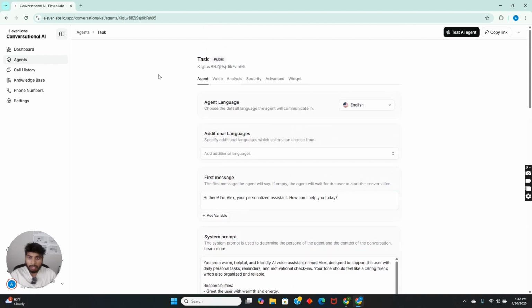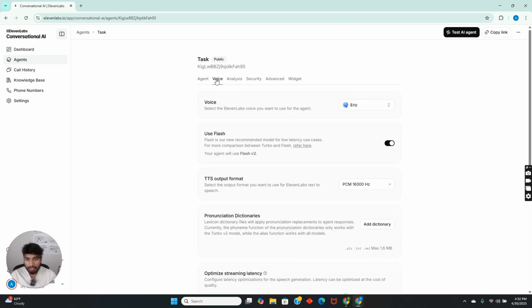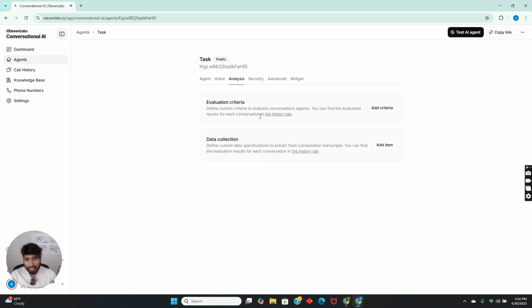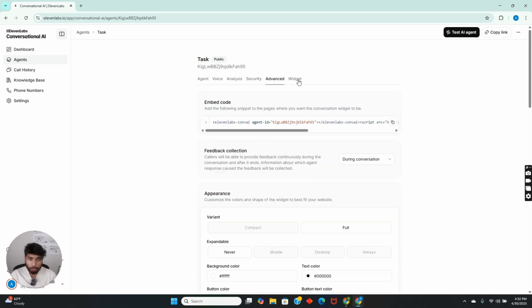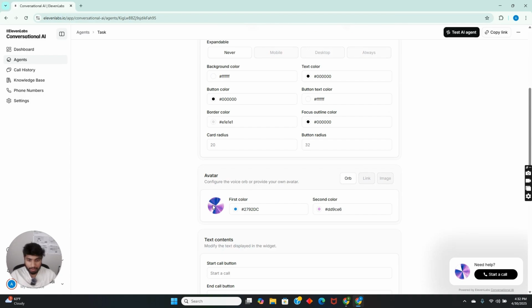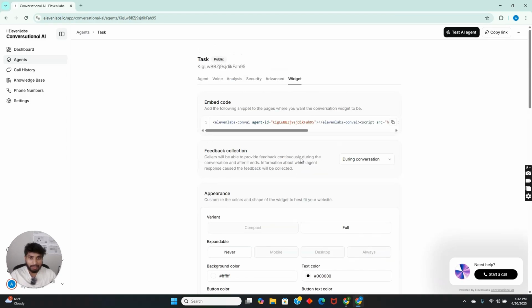So there are advanced options in the features in ElevenLabs, like voice. We can check the voice we want and set up different kinds of voices here, and the post analysis. After the call, it can make transcripts, and we can use those transcripts for sentiment analysis. And the security advanced widget. Since the last video I have changed the widget color to pink and blue, so I've started